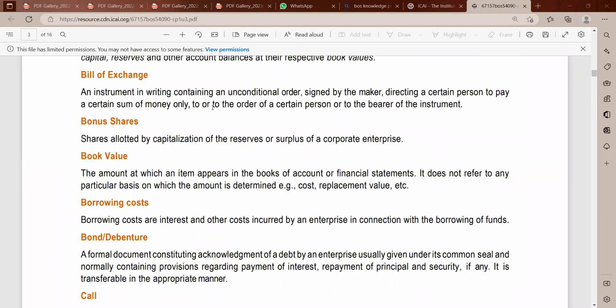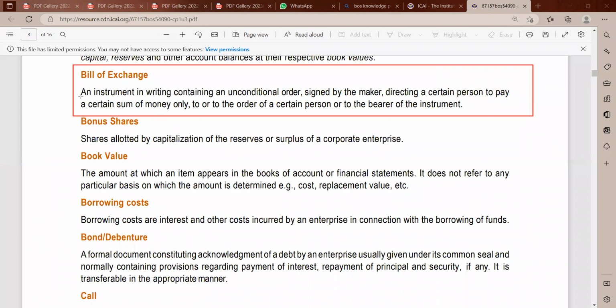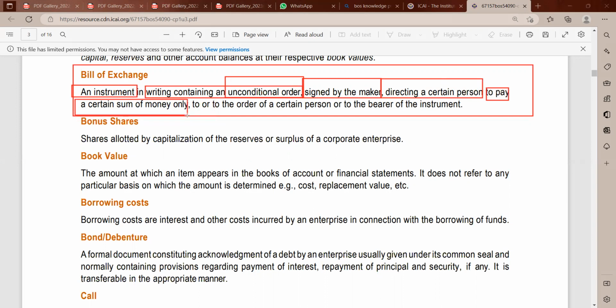Bills of exchange. Once again, I will explain the bills of exchange. It's a book which has the terminologies, so I will explain it. It's an instrument. It's a paper in which you write. That is nothing but the instrument in writing containing an unconditional order. Unconditional order, not a conditional order. It's an unconditional order signed by the maker, directing a certain person to pay a certain sum of money only to or to the order of a certain person or to the bearer of the instrument.